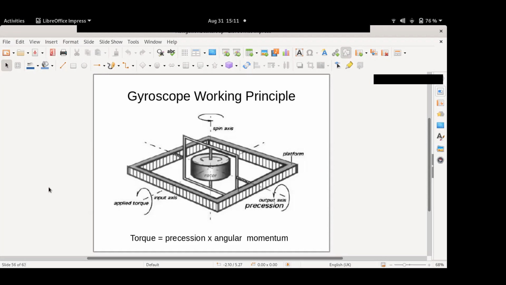We saw how if you have a spinning wheel and a series of gimbals, and if you try to change the axis of the spin, basically if you try to rotate the spin axis, there is a resistance involved. One example I can give here is in your house, if you have this pedestal fan, sometimes it is called the table fan. If you try to move the table fan when it is rotating, it will be difficult. And then when the fan is switched off, that is one.